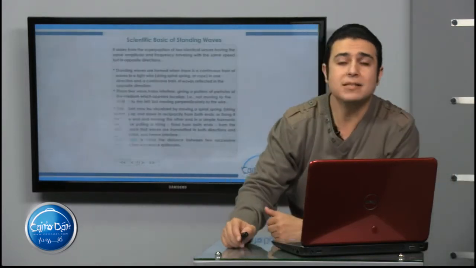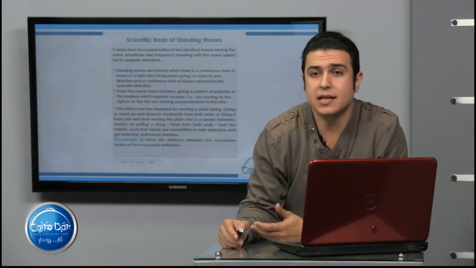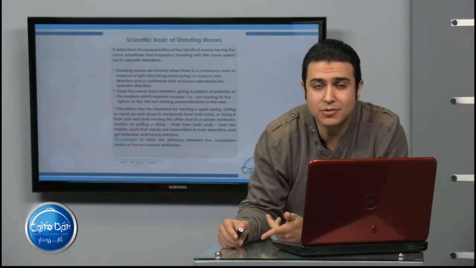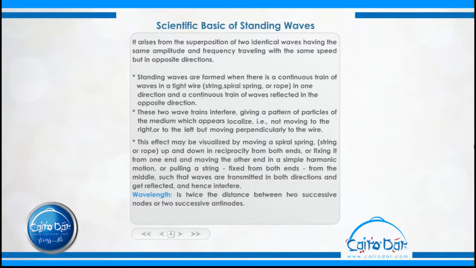What about the scientific basis of standing waves? The scientific basis of standing waves is the definition of standing waves. So it arises due to the superposition of two waves having the same frequency, same amplitude, same speed, but propagating in opposite directions. So the definition and the scientific basis of standing waves are the same.